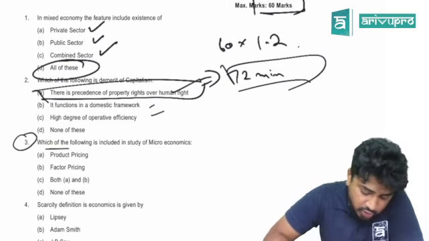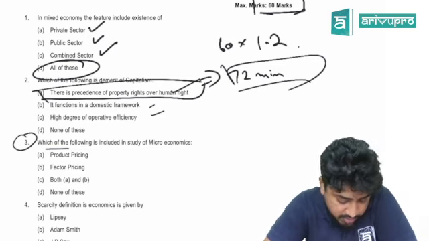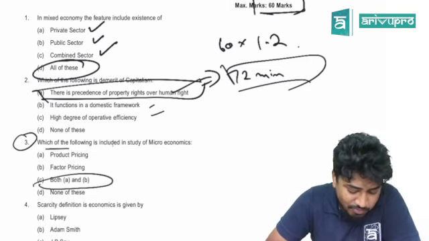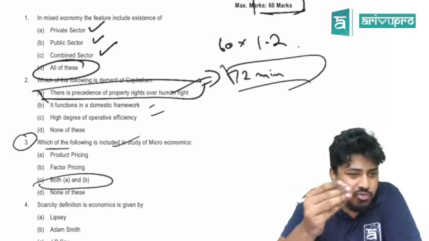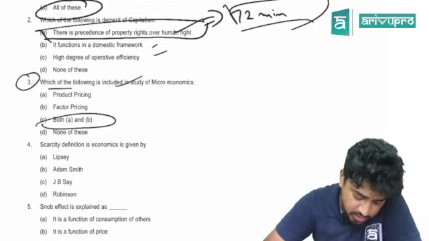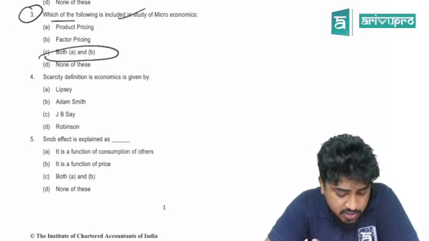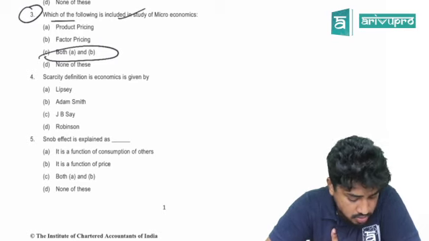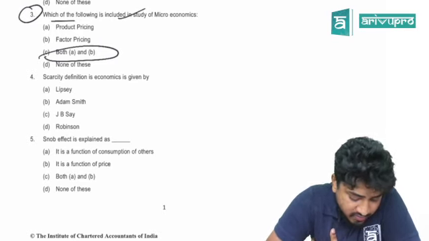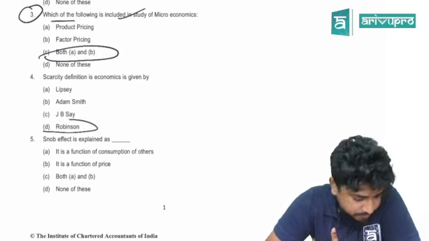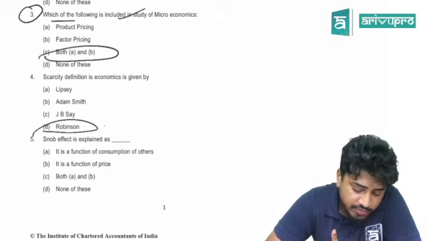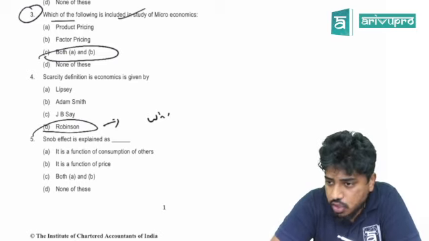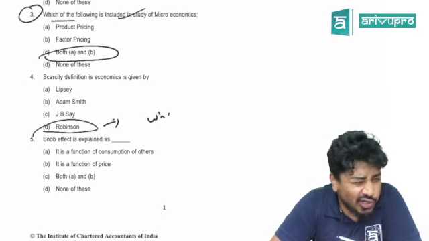Which of the following is included in the study of microeconomics? C. Both A and B. Product pricing, factor pricing. Both. Straight from the book. Done. Scarcity definition in economics is given by who? It is given by Robinson. Refer to who said what. I have given a sheet called who said what. Please refer to that. You will get your answer here.